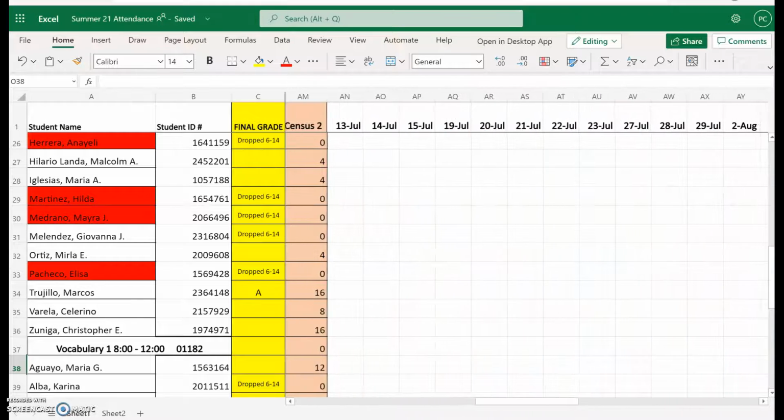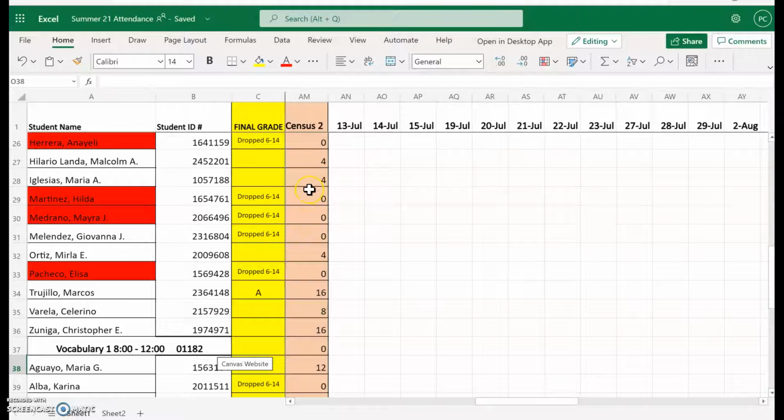Use the Census 2 row, anyone with a 0 drop, and then on July 14th, after the census, you can do all the final grades for your class. And from here on out, any teacher can post a final grade whenever the student gets it.